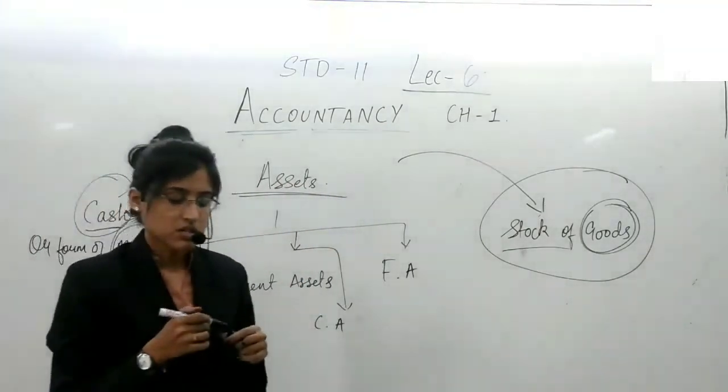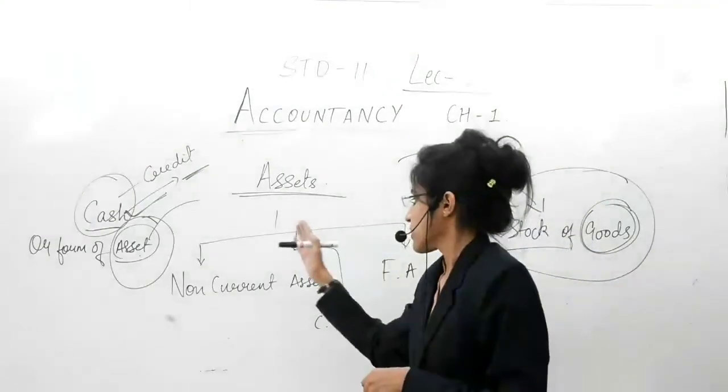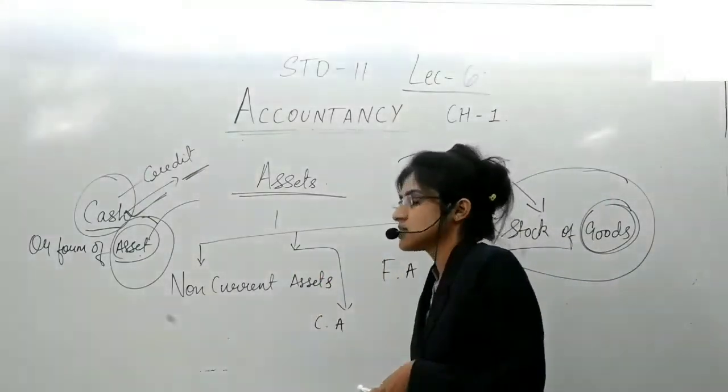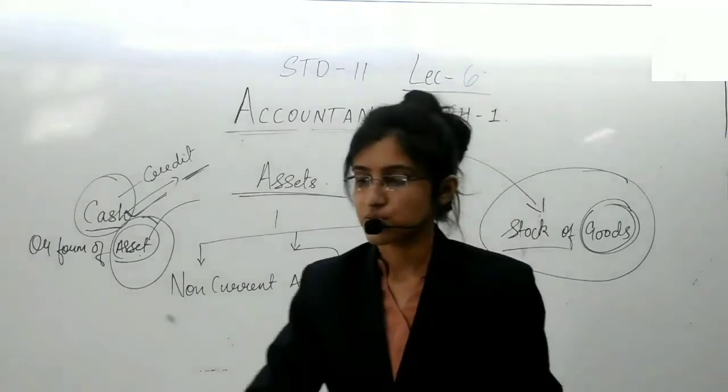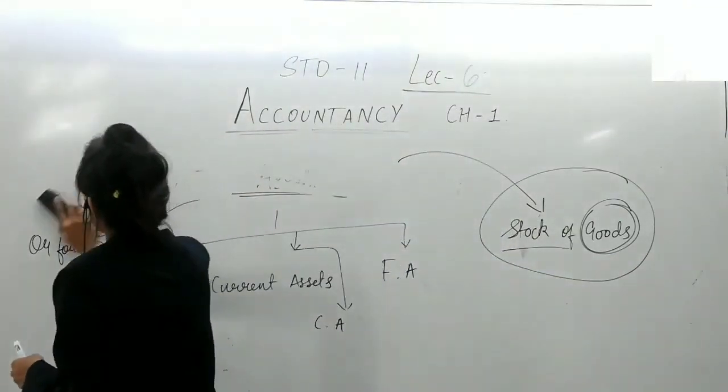There are three types of assets, of which the very first is non-current assets, which is also known as fixed assets. Let us understand this topic in detail.